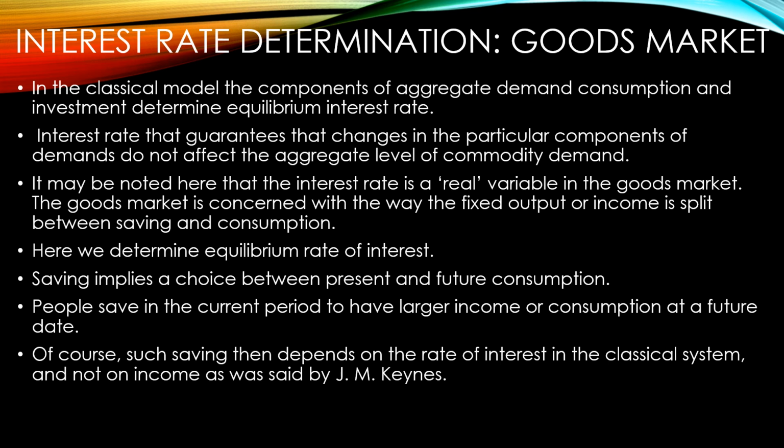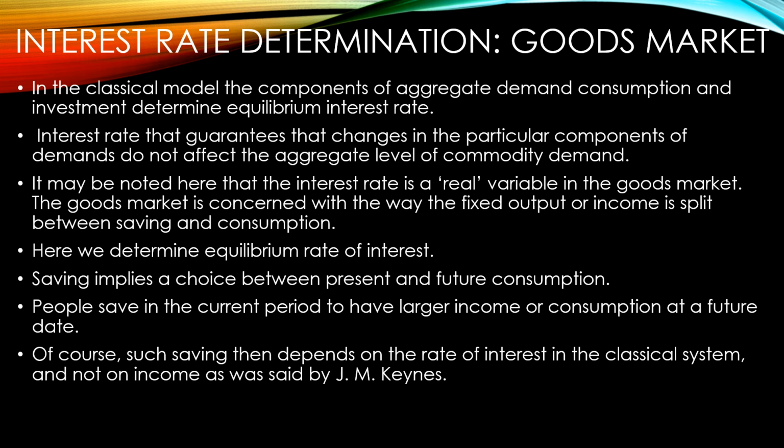Now coming to another concept, interest rate determination in the case of the goods market. Here in the classical model, the components of aggregate demand, consumption and investment, determine the equilibrium interest rate in the economy. Okay, the interest rate is something that guarantees that changes in the particular components of demand do not affect the aggregate level of commodity demand, and it may be noted that the interest rate is a real variable.